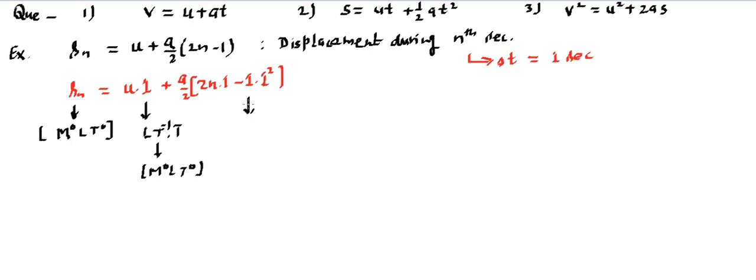Similarly, if you look at it, this is acceleration per second square, and inside the bracket you will get second square. So initially it will be M L T to the power minus 2. From the bracket you will find second square appearing. So ultimately it will get converted into M L T to the power 0. So you will find all the terms are going to have the same dimensions. Moreover, these terms will also have the same dimensions. So all the terms in a physical equation have the same dimension.